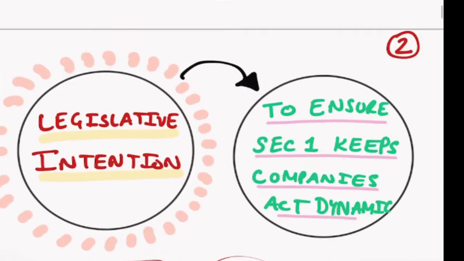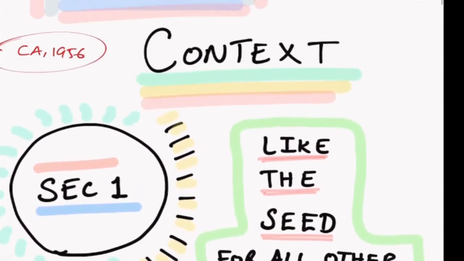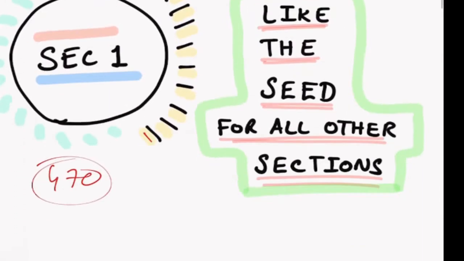So understand this basic concept, because section number 1, in brief I'll tell you, later we'll go in depth. It says that different sections of the Companies Act can be effective from different dates. This one provision itself is making the Companies Act extremely dynamic, extremely flexible, and very, very modular. That is why for section number 1, we need to know the background and the context. So now we understood the legislative intention, correct? Then we also understood the background and context in relation to the Companies Act 1956.